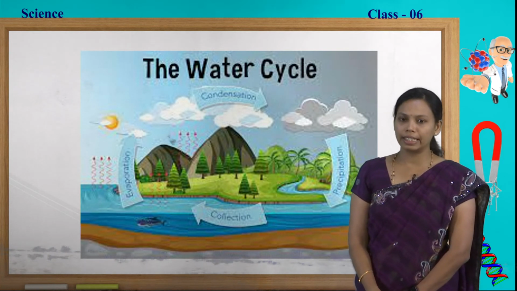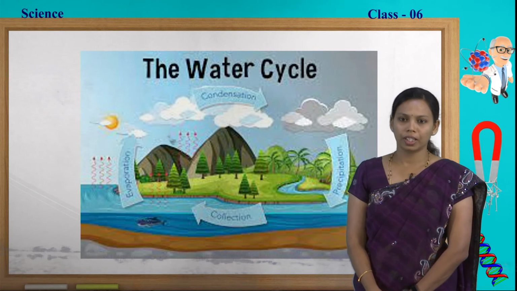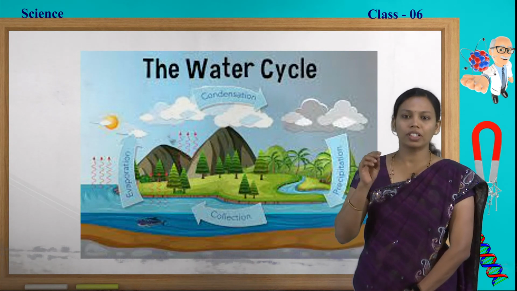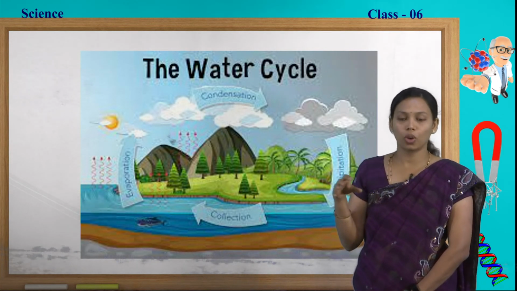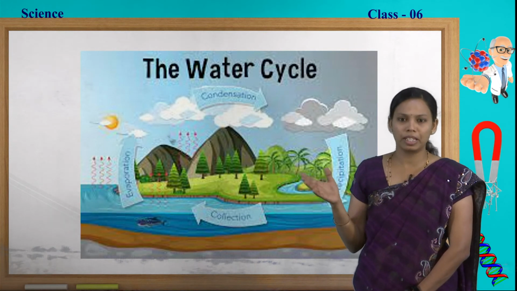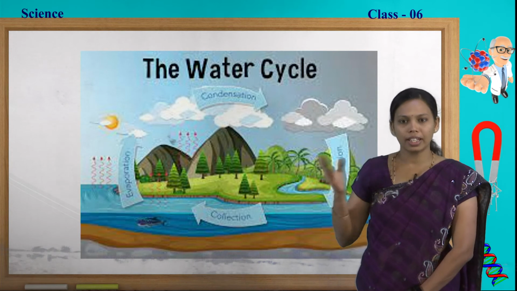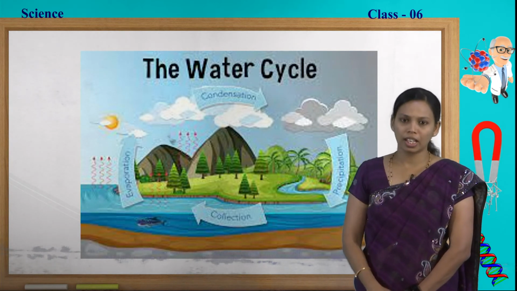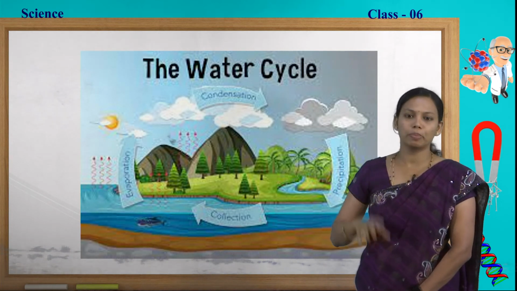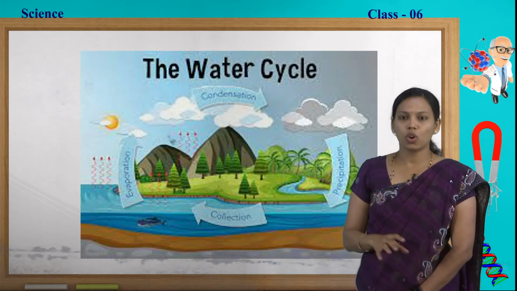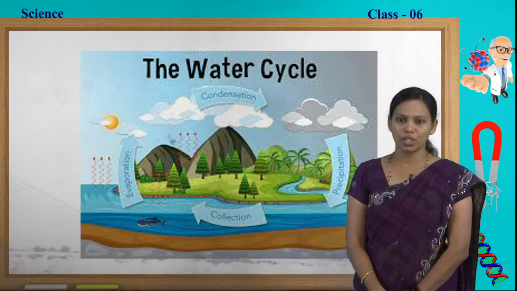Usually everyone will take a bath in hot water. When the steam of the hot water cools down after some time, it may be after 10 minutes or after 15 minutes, the water vapor again converts into water and it forms a layer on the mirror. So, all this is because of condensation.